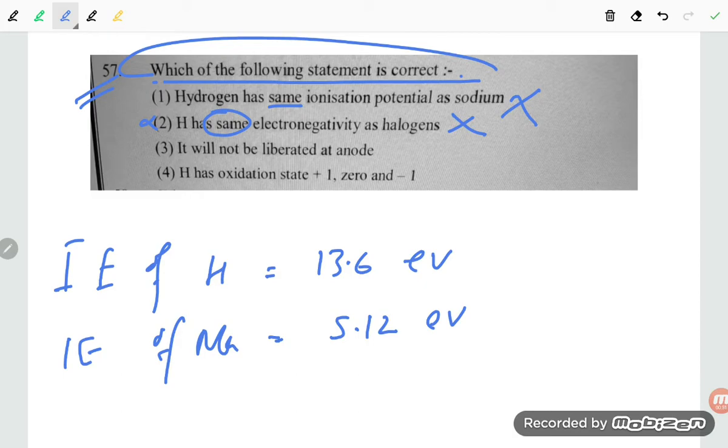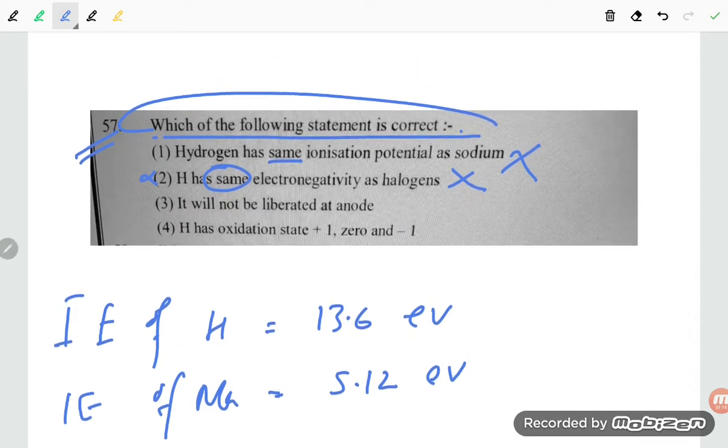It will not be liberated at anode. So it will not be liberated at anode. That is somewhat correct, students, because hydrogen is liberated at cathode. Hydrogen is liberated at cathode. So they are saying it will not be liberated at anode, because H2 is liberated at cathode.